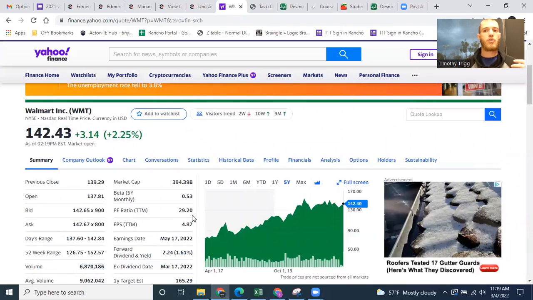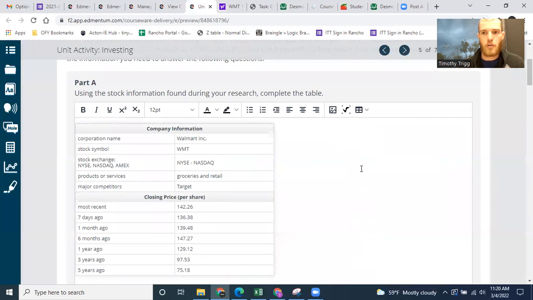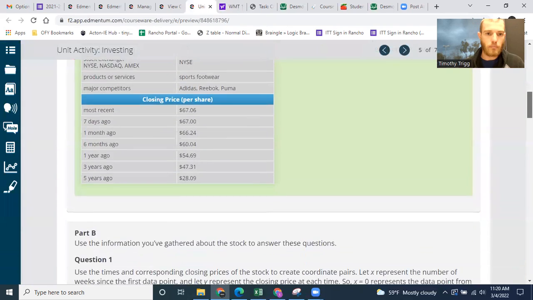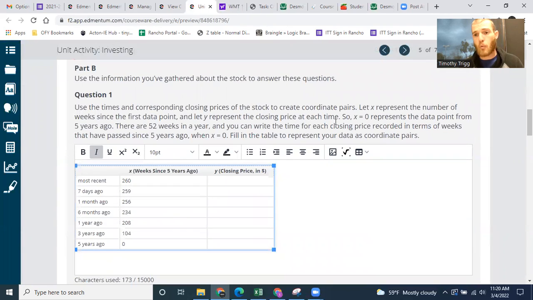So what does that mean? That means you're entitled to 1/1,000,000th of the profit, 1/1,000,000th of everything that the company has. And you even have 1/1,000,000th of the voting rights to decide the direction of the company. So that's some interesting stuff you can do if you own stocks. Okay. Now your numbers will be different based on which company you pick and also how the prices have changed. Even if you pick Walmart, there should be different numbers there. Okay.